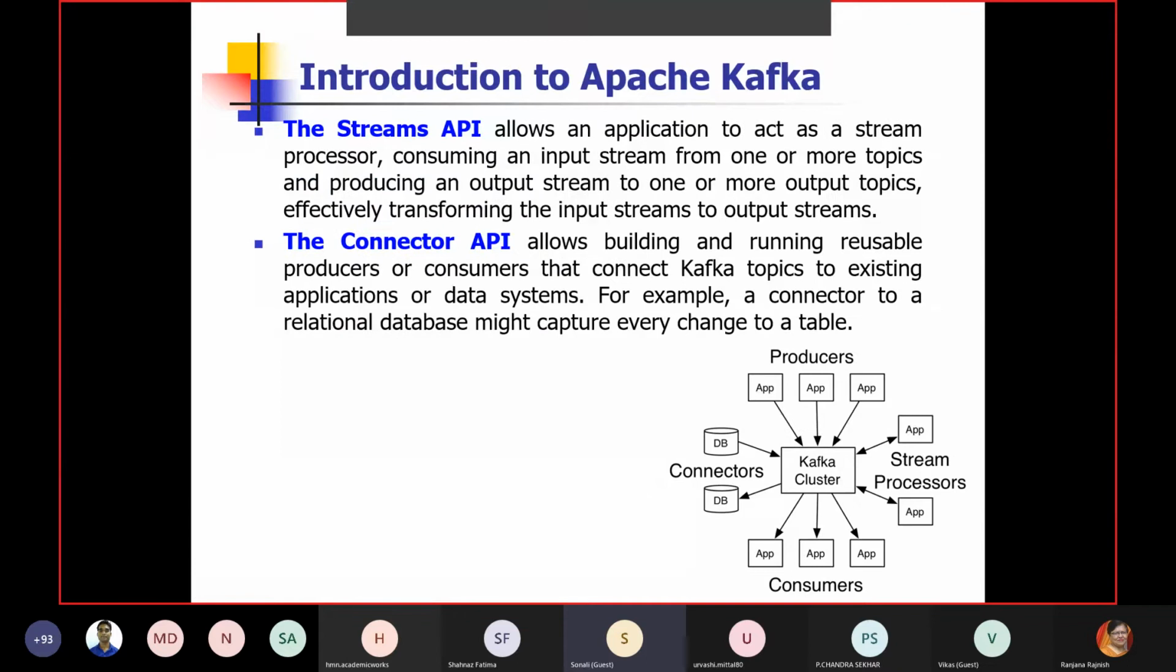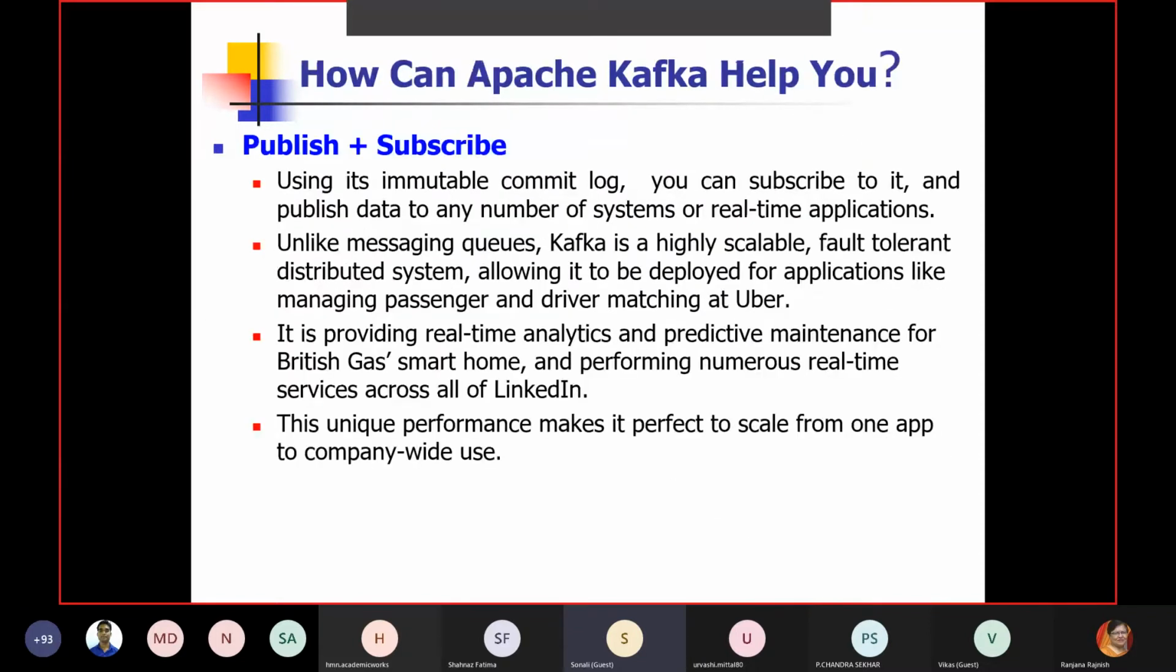Then we have a stream API. A stream API is for the stream processor. A stream processor can support various kinds of streaming functions, for example, where we want every streaming element to be transformed or filtered. And then we have the connector API, which is for connecting the stream to some table or some database. So basically this is Kafka.